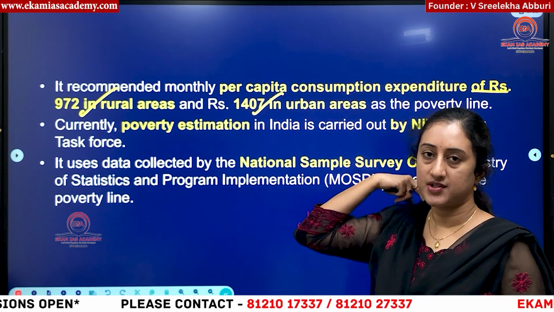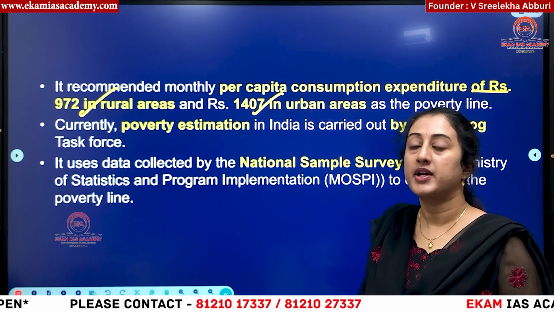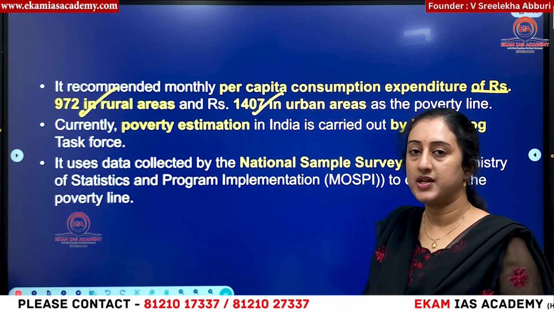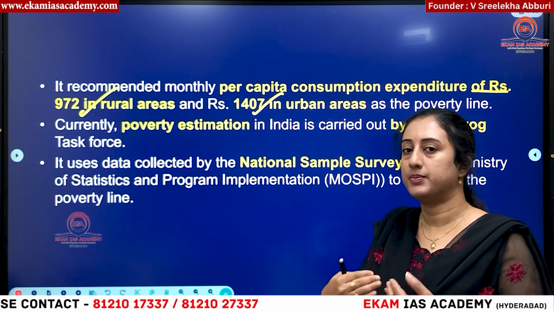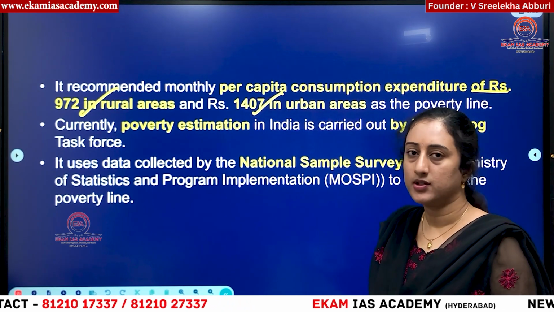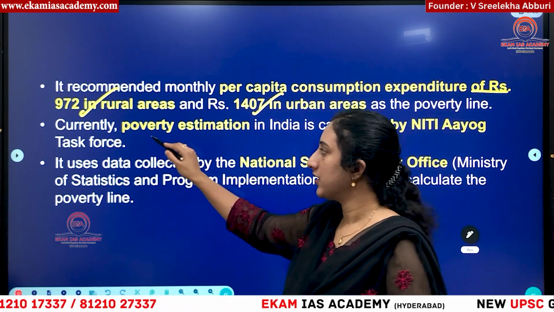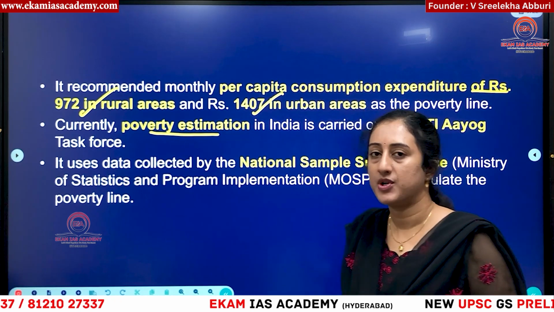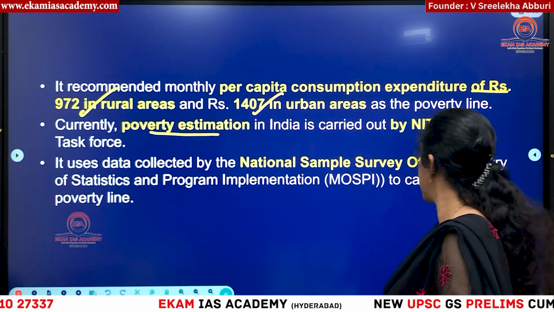Rangarajan committee has suggested that it should be based on per capita income, means how much you are spending per month in rural areas and urban areas. That is what they have said. But now, who is doing this poverty estimation in India? Niti Aayog task force.